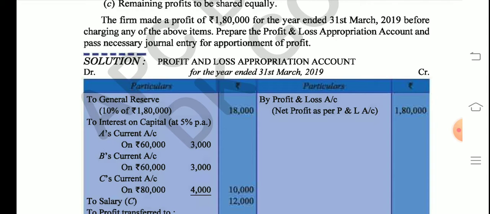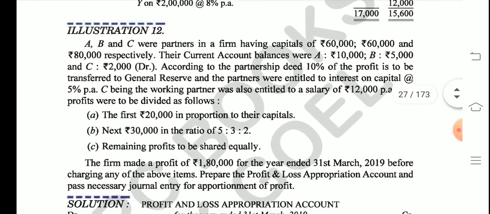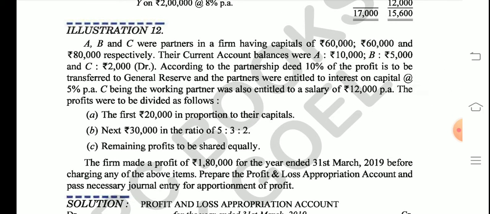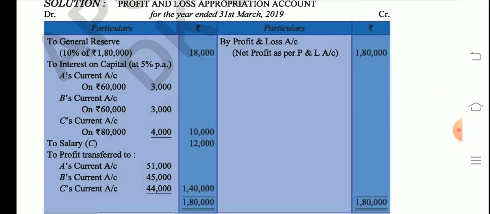So now further A, B and C will be given interest on capital. So the interest on capital rate is 5%. Students, you already know, interest on capital is 3,000, 3,000 and 4,000. How do we get this? Because their capital is already mentioned to us, 60,000, 60,000, 80,000. So we will just calculate 5% of it.